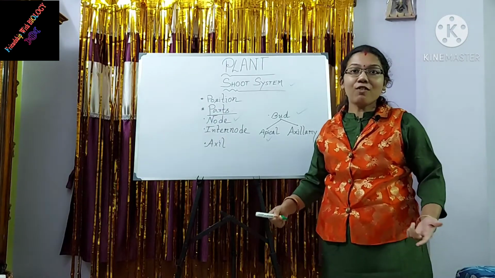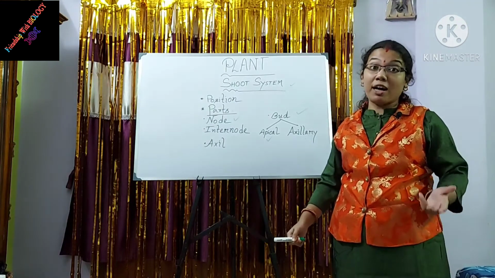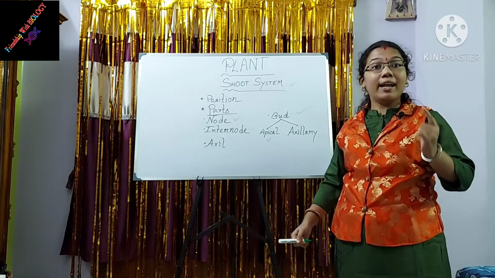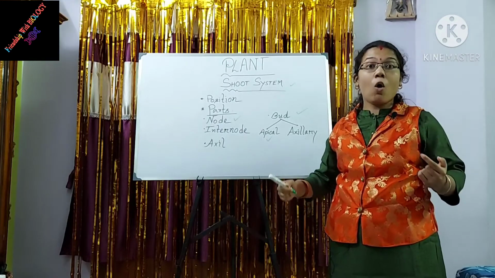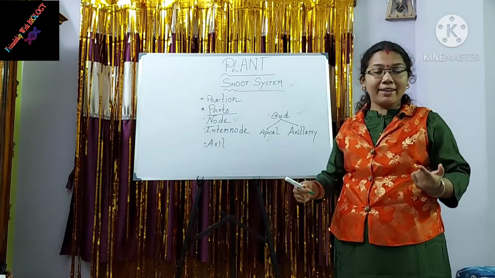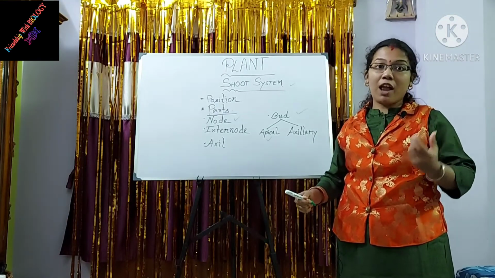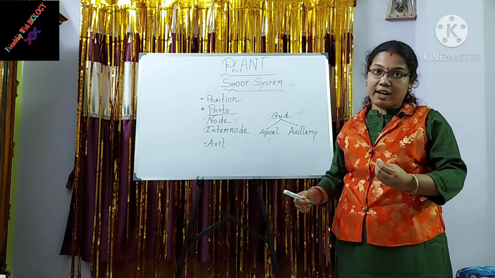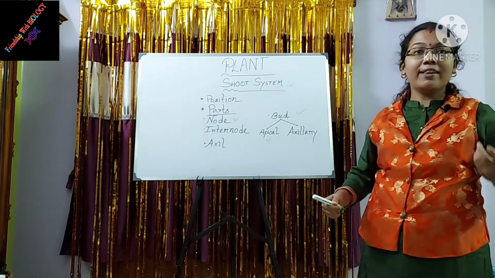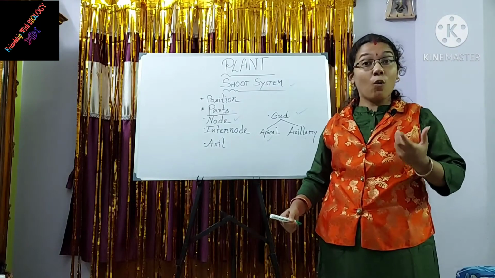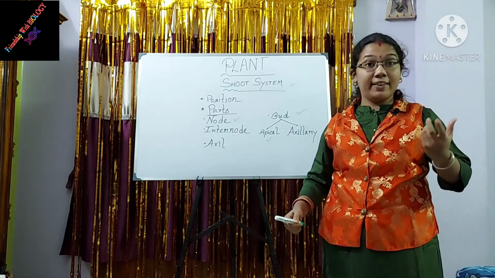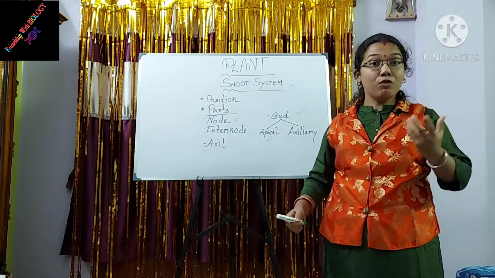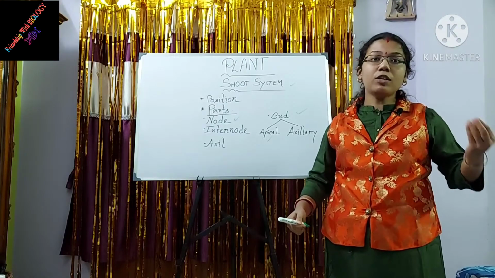Now, what are the functions of the stem? Number 1, it holds all the aerial parts of the plant like leaf, flower, fruits, etc. Then it helps the upward movement of water and minerals, and it also supplies food that is produced by the leaf.